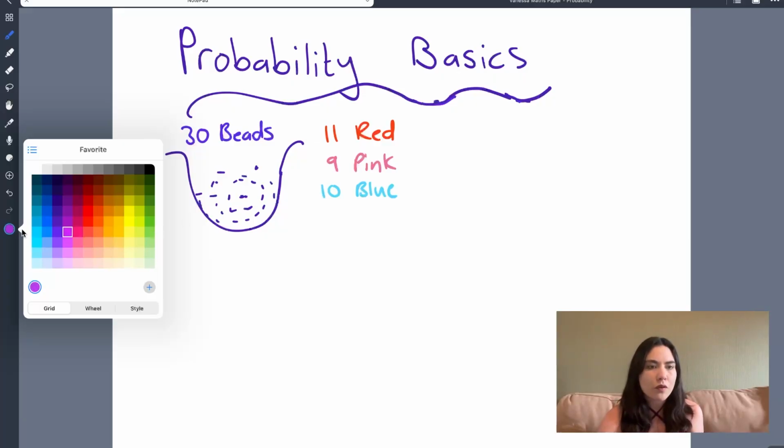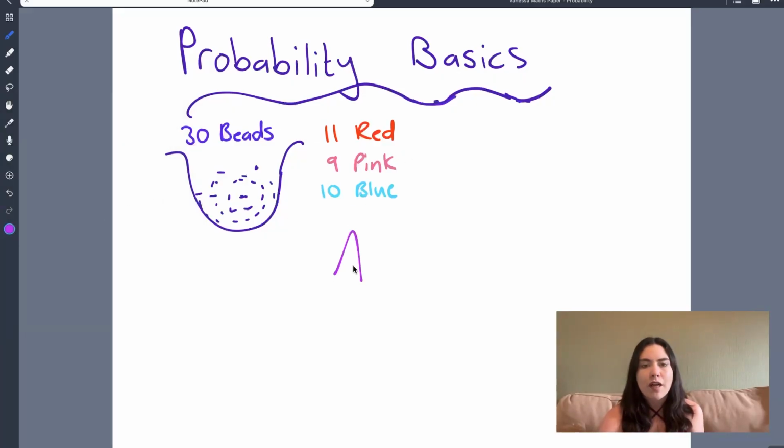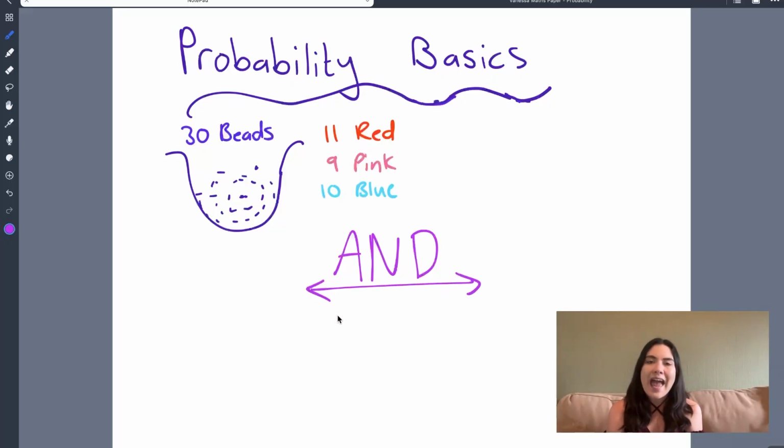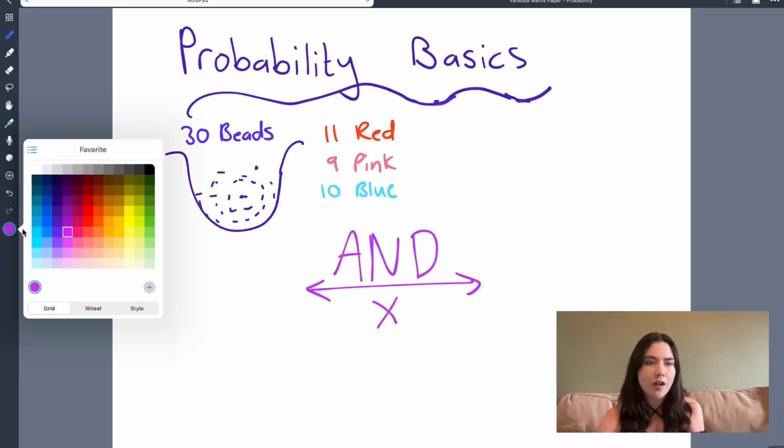For those of you who have done probability before, you'll understand that the word I used was "and." If I use the word and in probability, that means I'm going to multiply. Not always is the word and used, but if the sentence makes sense with and, then we multiply. I just want you to, in probability, link the word and with multiplication. All right, so let's answer the question.